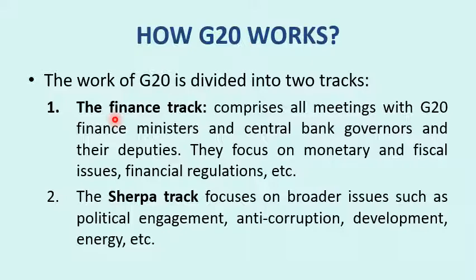If even one country doesn't agree, then they can't take a decision regarding finances. So there are huge procedures going on while taking decisions. But in groupings like G7 and G20, they can just take the decisions informally by talking.